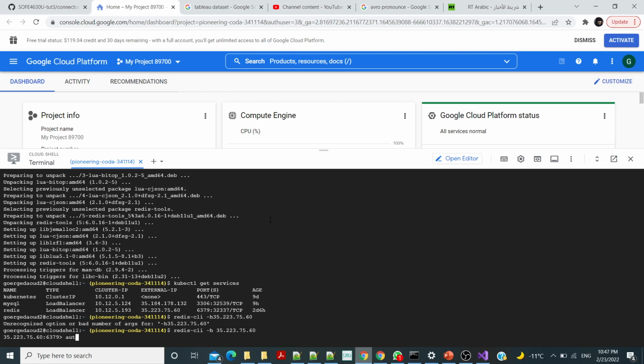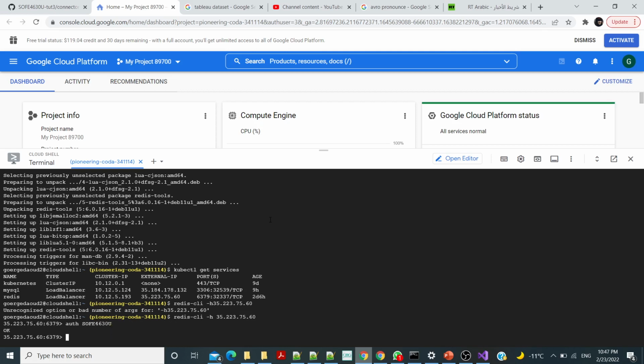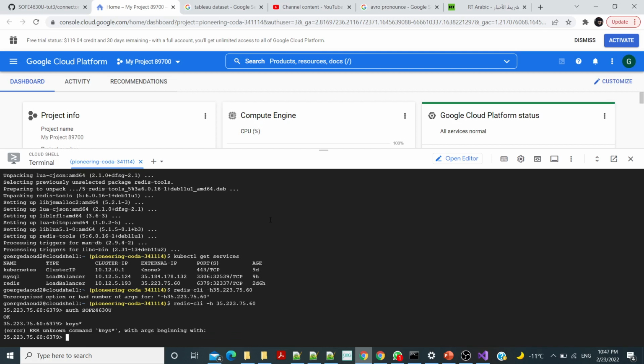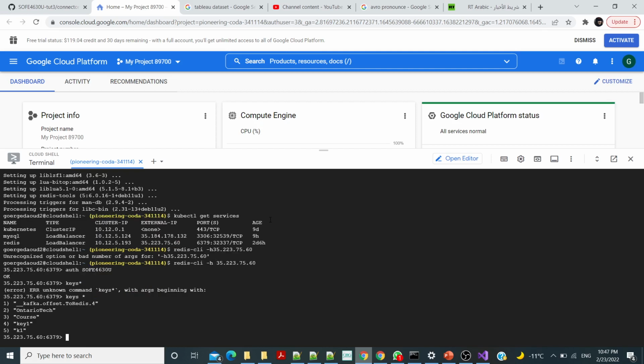Now authenticate with SOFE4630U. It is okay, and if I get keys, these are the keys, and one of them is intertech.